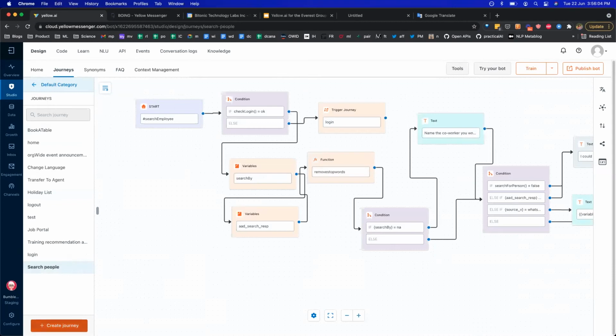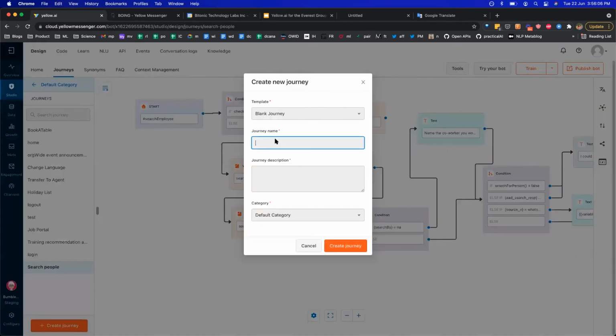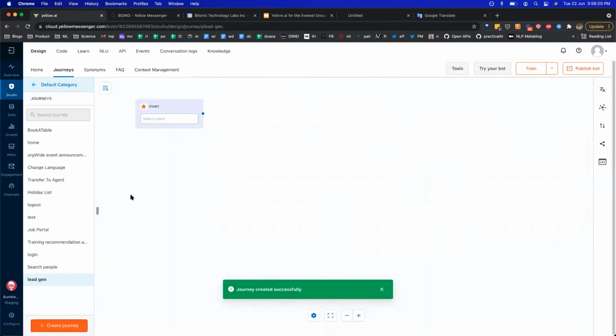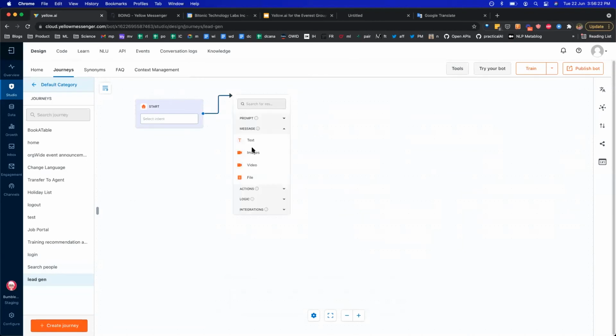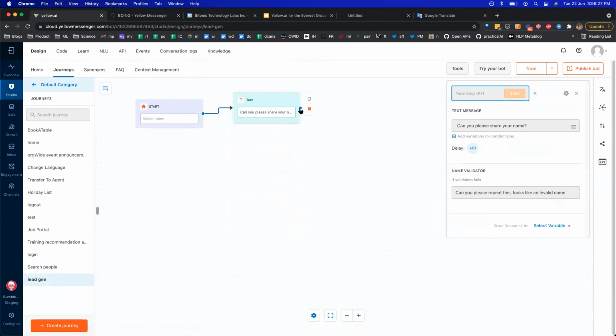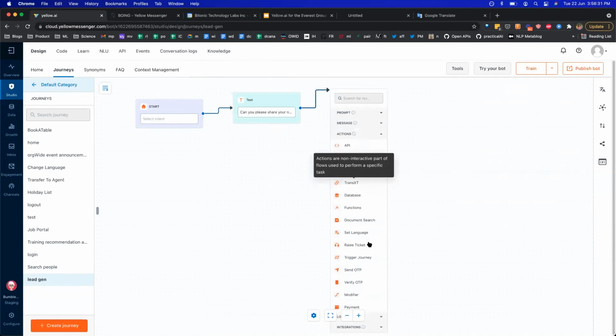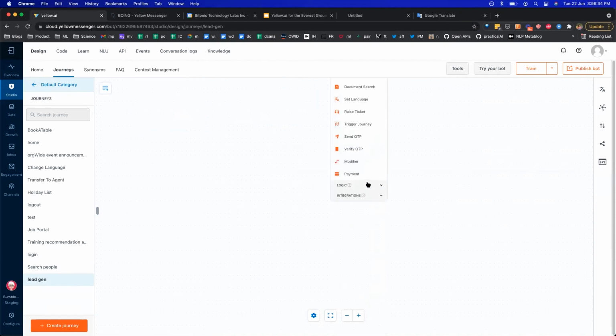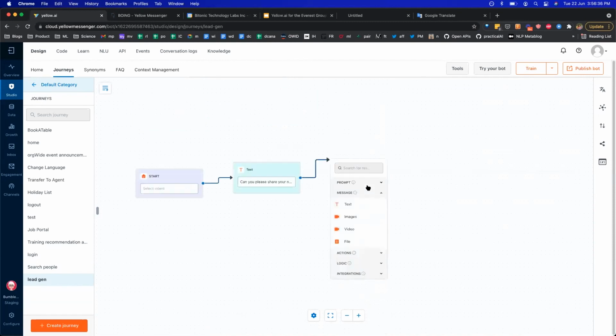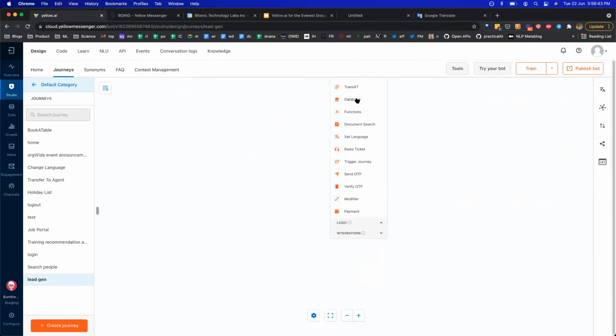So let me create a new journey. Right, so I'll quickly add a name validation. And let's say you want to go ahead and save this in the database, which is what we were trying to do. You can, of course, add logic nodes also. So you can say if this name already exists in the DB, don't add it, and so on, right? But in this case, just to keep it simple, I'll try and add it in the database.